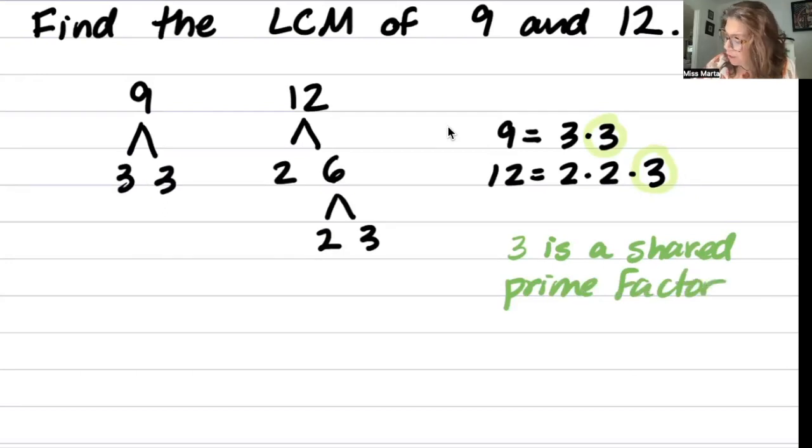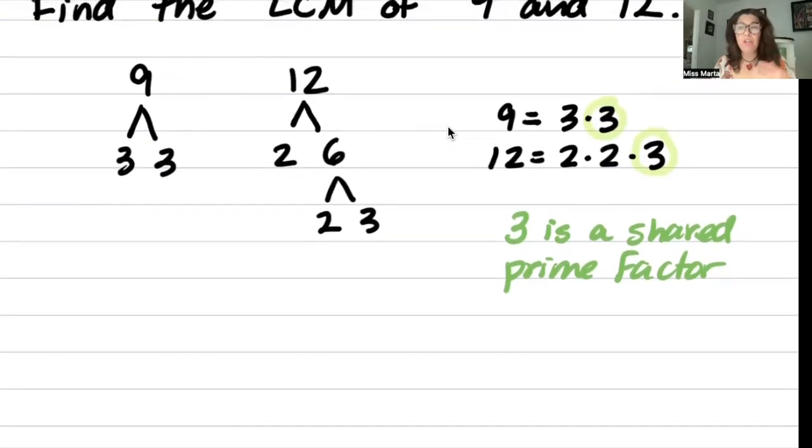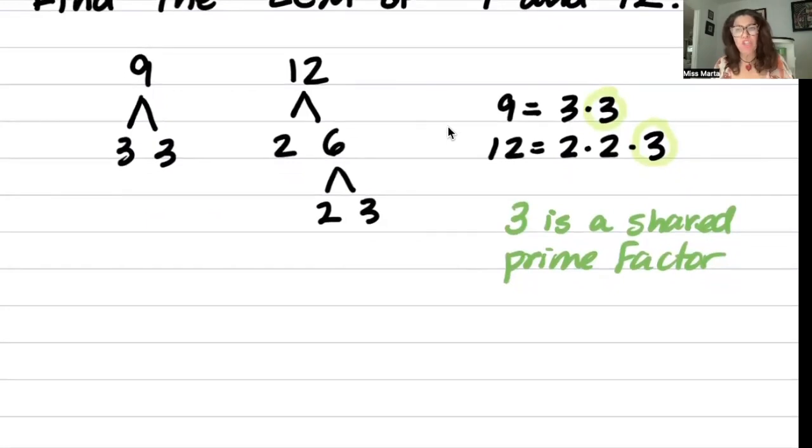It is shared. It is used with both. A better way to demonstrate what I mean, we're only going to use that 3 once because it's shared with both sets. But we are using all the factors of 12 and 9. If we're looking for multiples of 9 and 12, we have to use all the factors. But a better way to show you would be to write it this way.